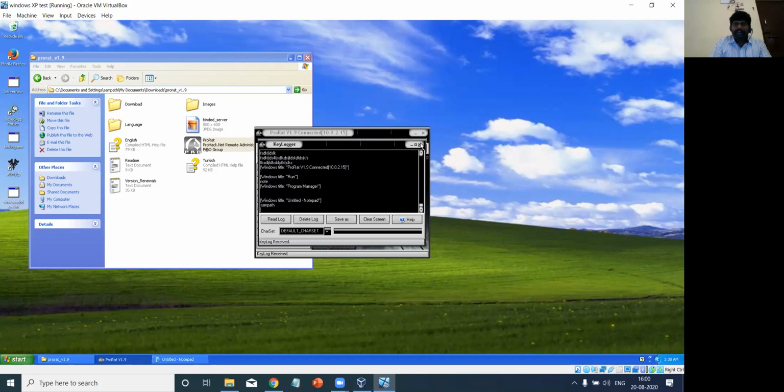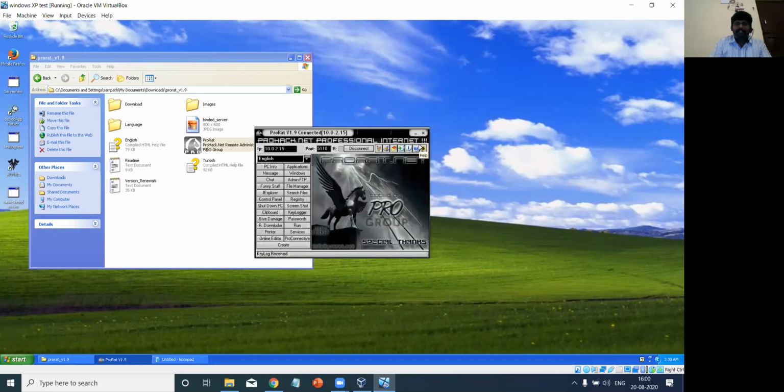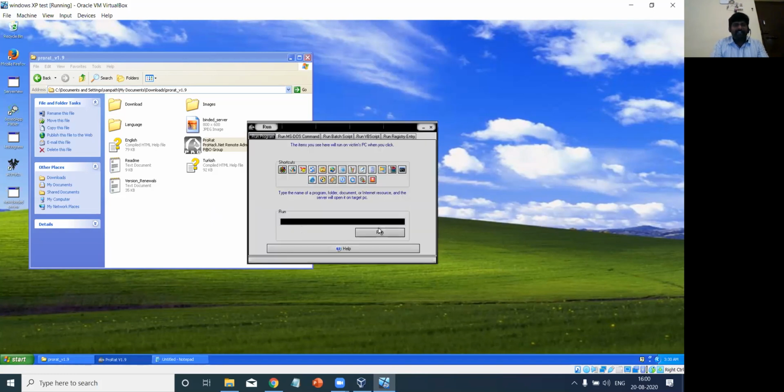So this is how the attacker gets the key log of whatever the victim enters. And very similar, I was explaining about shutting down the PC. Here, if I click the shutdown option, the PC will automatically be shut down, right? But I'll not do the demonstration now. Here you can also do run. You can run multiple commands, command prompts, all the things you can